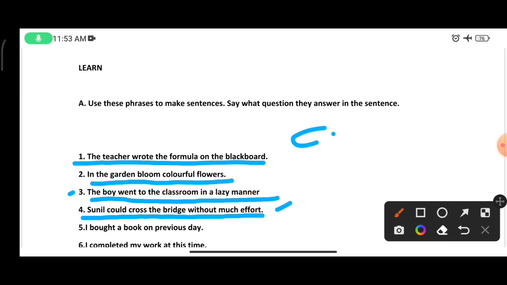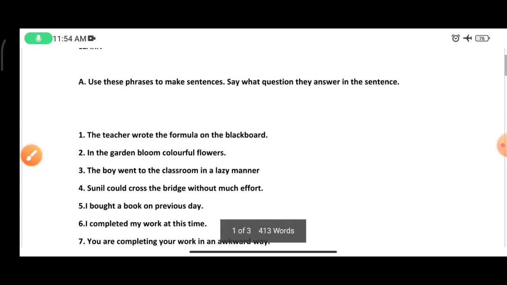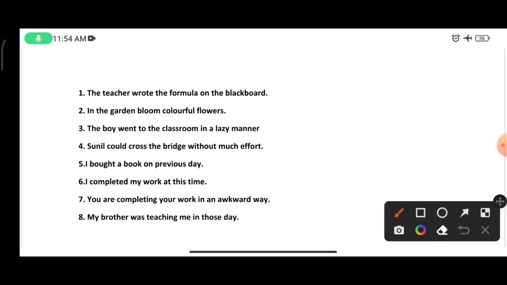Now next is option number 5. The fifth phrase is on the previous day. The sentence will be: I bought a book on the previous day. It is the correct sentence using the phrase. Now next is option number 6, at this very moment. We can convert the phrase into a sentence: I completed my work at this moment. Not at this time, at this very moment.